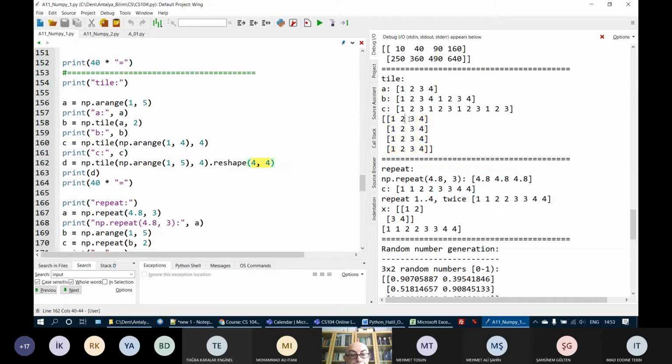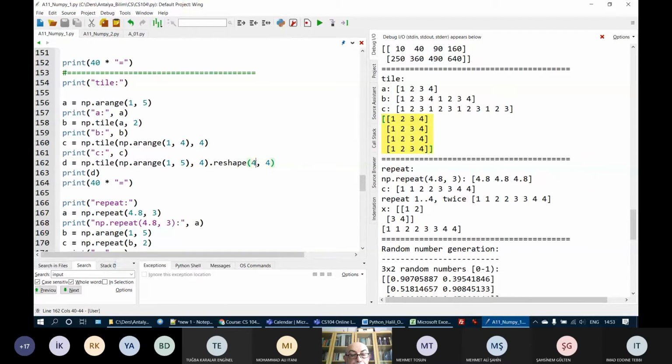The whole array is repeated again and again. 1 to 3 is repeated 4 times. Here 1 to 4 is repeated 4 times: 1 to 4, 1 to 4, 1 to 4, 1 to 4. But I'm reshaping them 4 by 4 to get this.